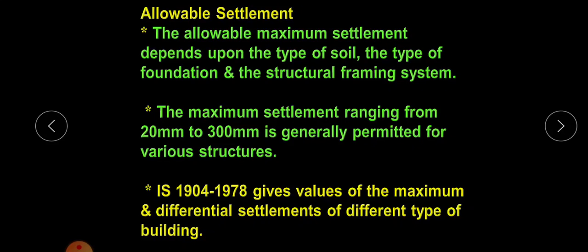That is given in the code, in IS 1904 and 1978, which give the values of the maximum and differential settlement of different types of buildings. Some settlement is allowed for some kinds of soil, and for different types of soil the allowable settlement varies, and it is provided in the code. So that is known as allowable settlement, and a maximum settlement ranging from 20 mm to 300 mm is generally permitted for different structures.